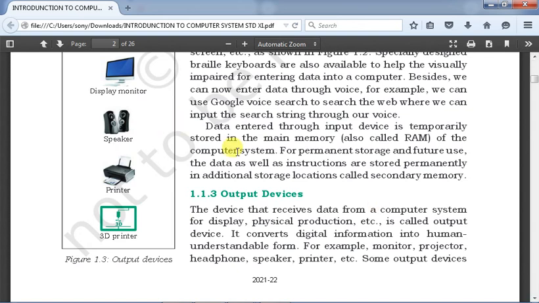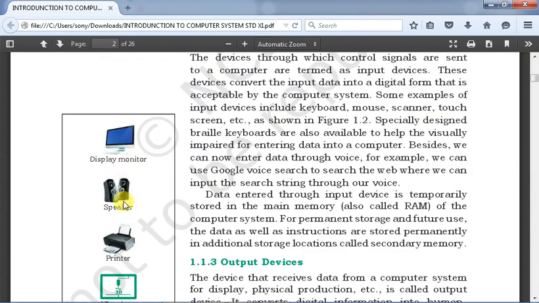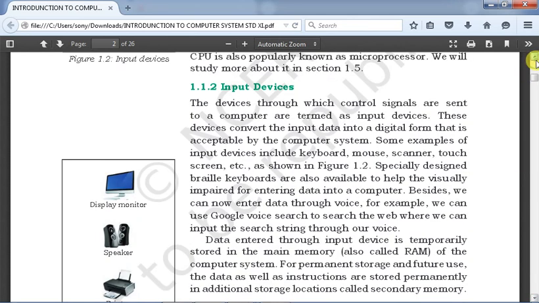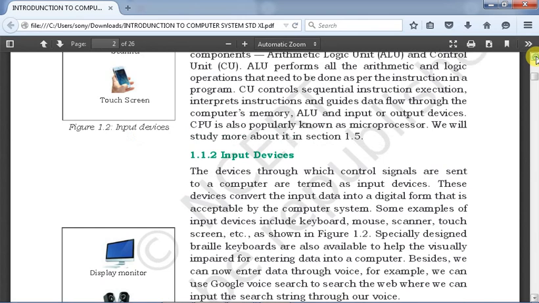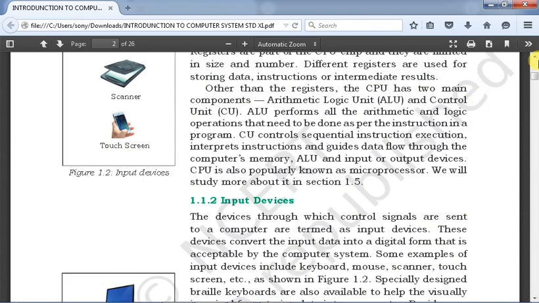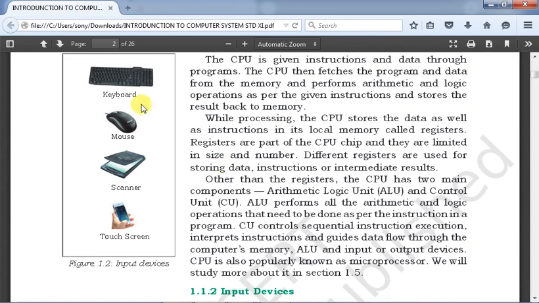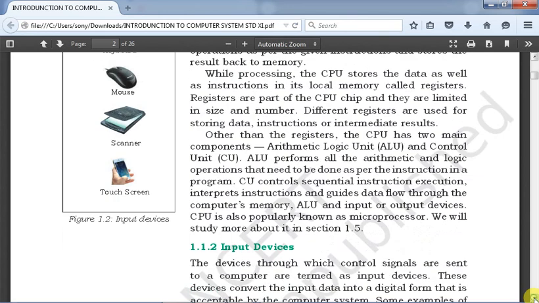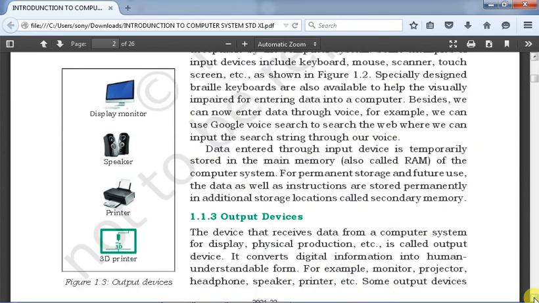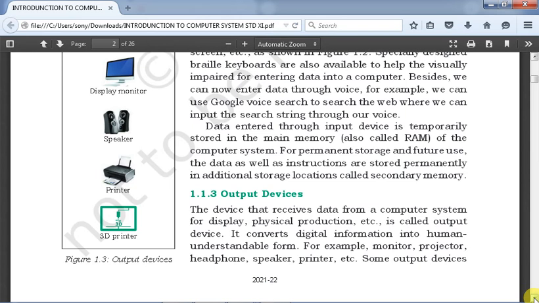Here are some illustrations of very popular computer devices you all know. Here you can see the monitor is an output device, speaker is also there, printer is also there. You can go back to the previous page: keyboard, mouse, scanner, touch screen, all are input devices, the most common ones. And the output devices you have also seen: display monitor, speaker, printer, 3D printer, all the things are there. The device that receives data from a computer system for display or physical production is called an output device.